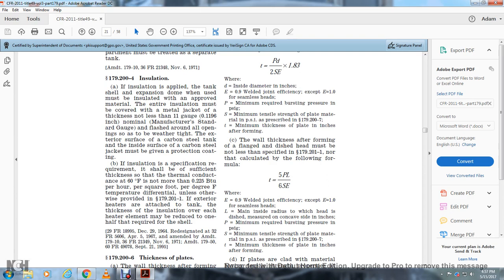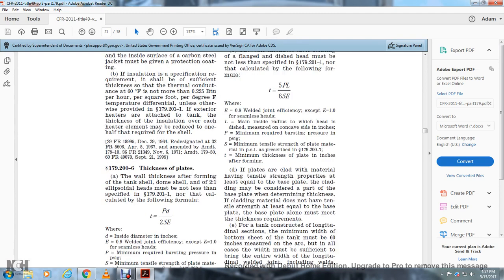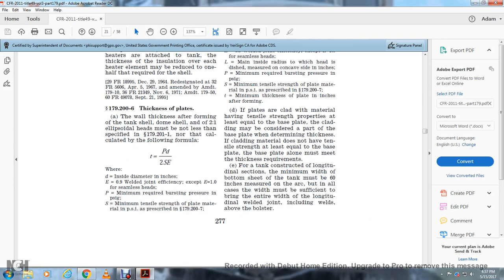than 0.225 BTUs per minute, per hour per degree of temperature difference, unless otherwise provided in 179.201, in the exterior heaters attached to the tank. The thickness of the insulation over each of the heater elements may be reduced to 1/2 the required thickness for the shell.